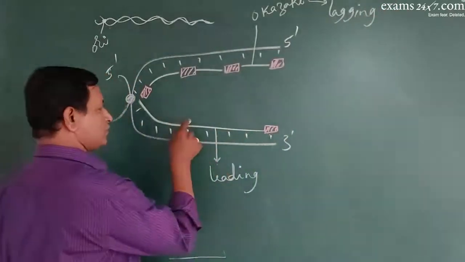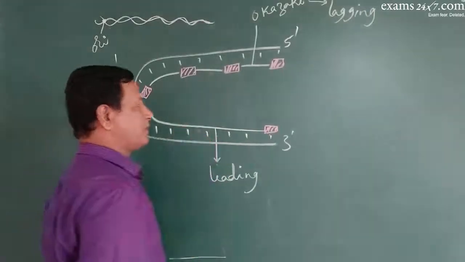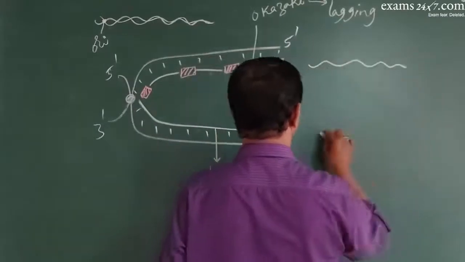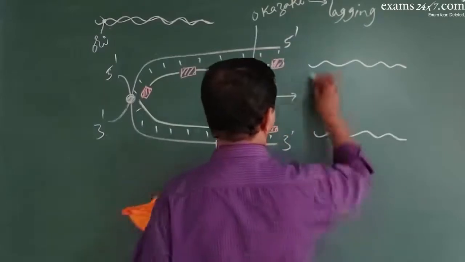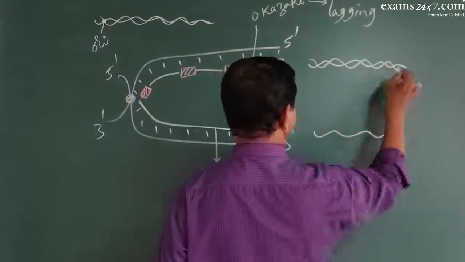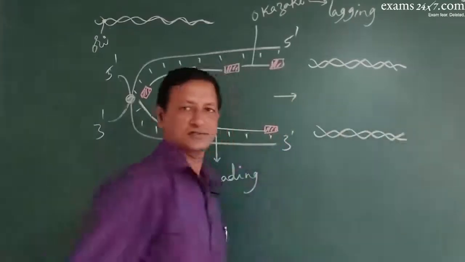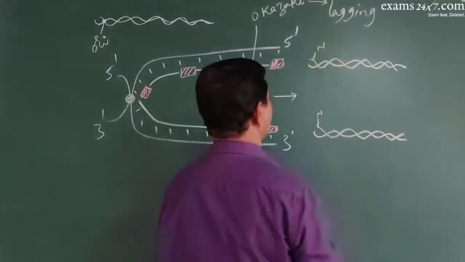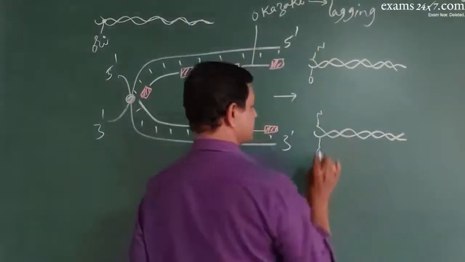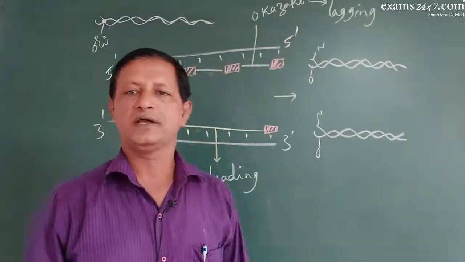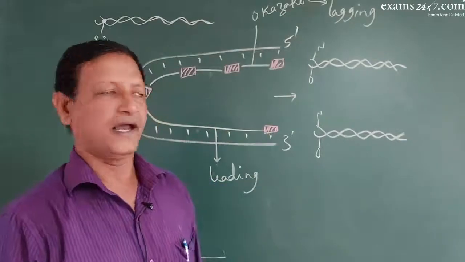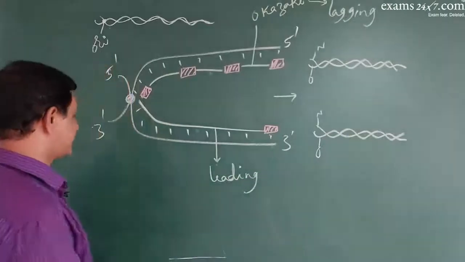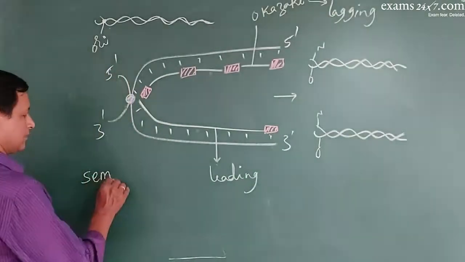Thus a new leading strand and a new lagging strand are produced, and towards the end of the process you get two new DNA molecules, each consisting of an older strand. This is the new strand, this is also a new strand, while this is an old strand, this is also an old strand. So in each new molecule there is a new strand and an old strand. Hence one of the parental strands is conserved in the daughter molecule, and the process of replication is called semi-conservative.